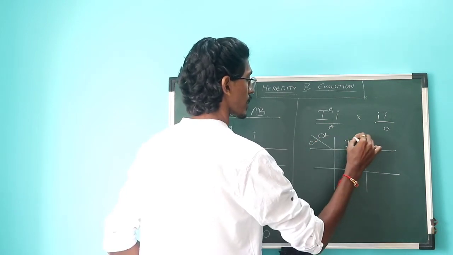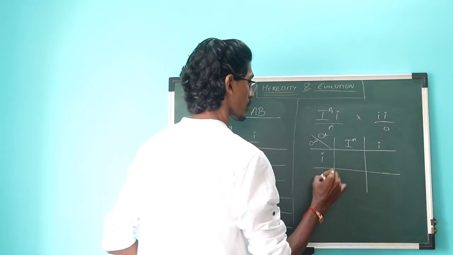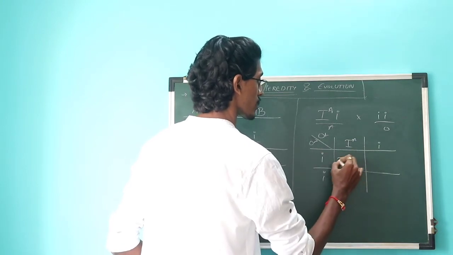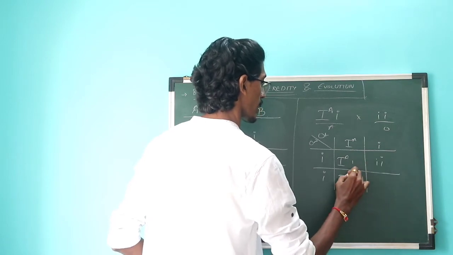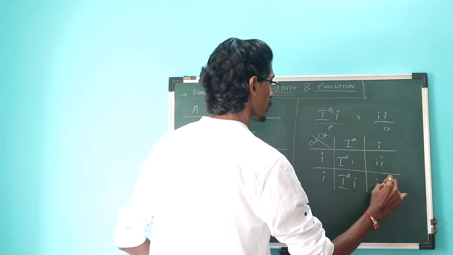So IA, small i, small i and small i. With the combinations you will see IA, small i, small i and small i.